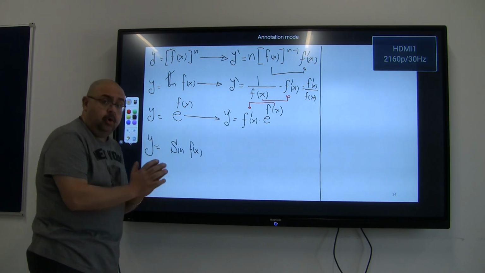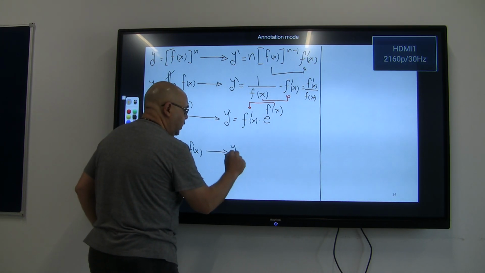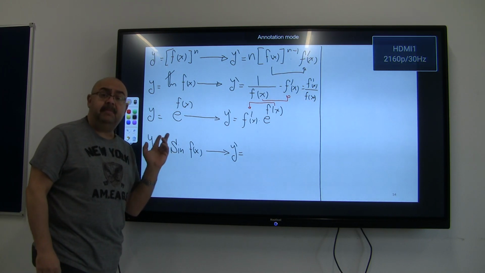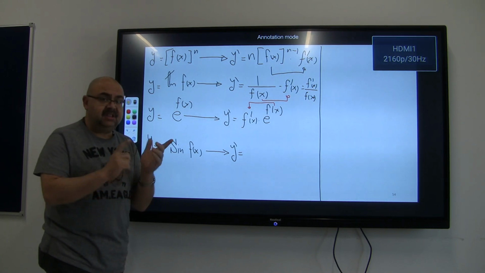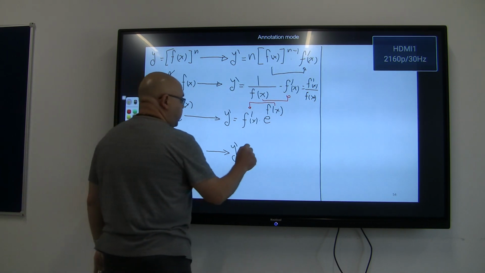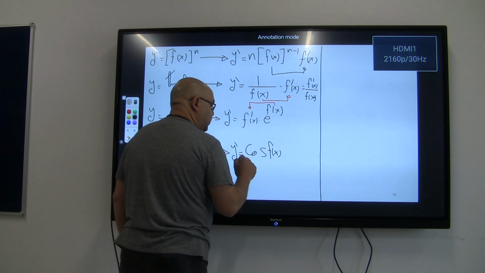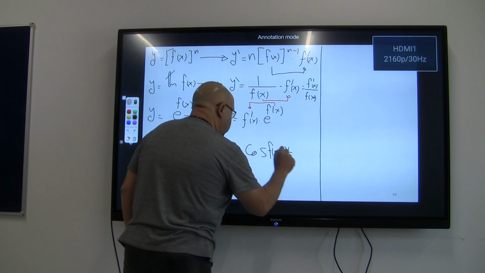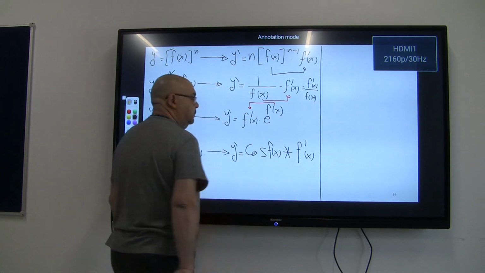If I want to differentiate and get y dash, it's going to equal to: differentiate first the main trigonometric function, which is a sine, cos, tan, cot, sec, whatever. So I differentiate sine, which is simply cosine of the angle, which is f of x. Don't you forget, times the derivative of the function, which is going to be f dash of x.